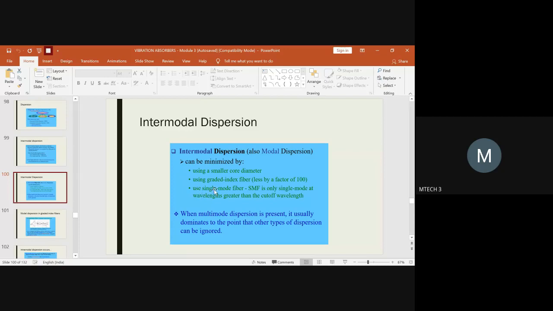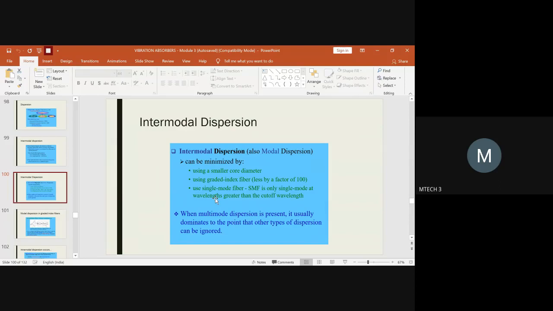And if you are using a single mode fiber, which is called SMF, it is mainly restricted to only one mode of light rays, meaning it can allow a light ray of a particular wavelength only to travel.